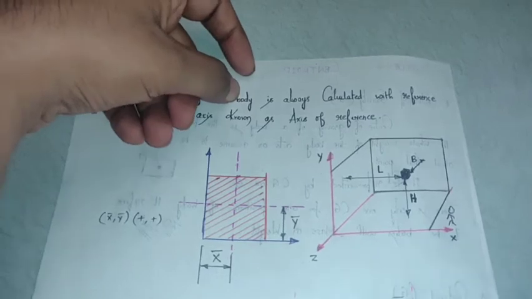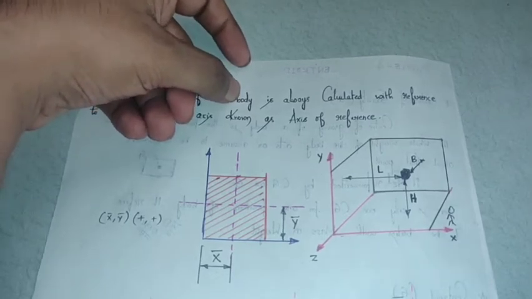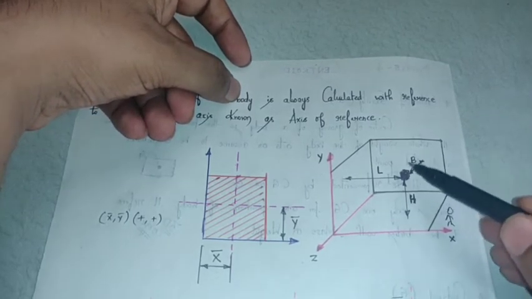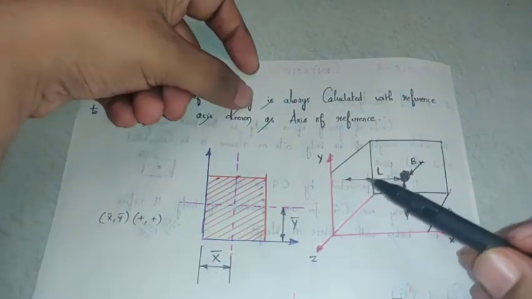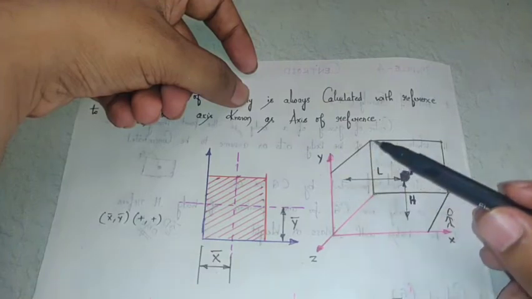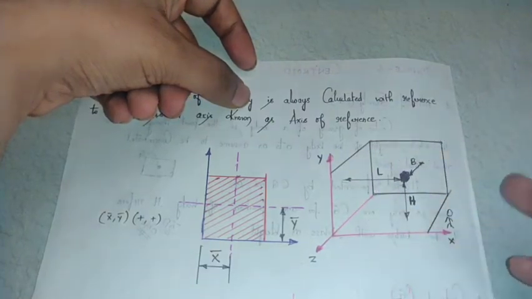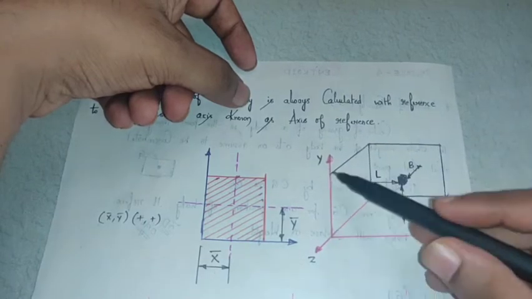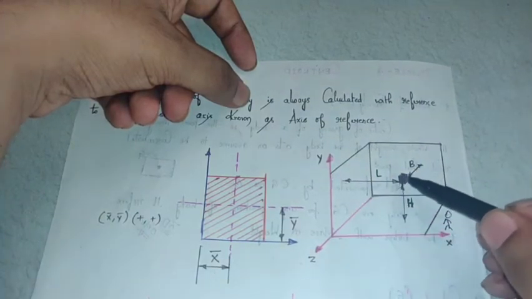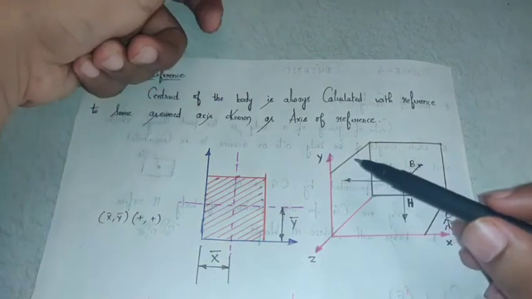How will you tell him? You are talking to your friend over a phone and explaining where this object is in this particular room. How will you explain? So we take reference of some of the walls and floors, right? These references that we take in order to locate this object are what are called the reference axes.